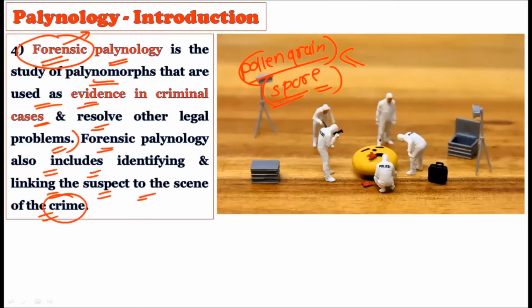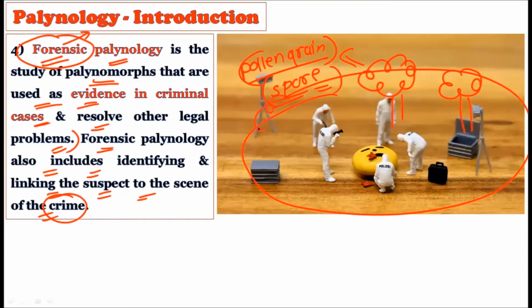See, what happens? Consider this is a crime scene, and there are a few plants on this crime scene. Okay, understand this carefully. There are a few plants surrounding this area of the crime scene. So naturally, whatever pollen grains are produced on these plants will be in the air, right? They will be in the air, and they will be on the ground as well, right? So the pollen flora or the spore flora will naturally be present on the ground, and it will naturally be present in the air as well.